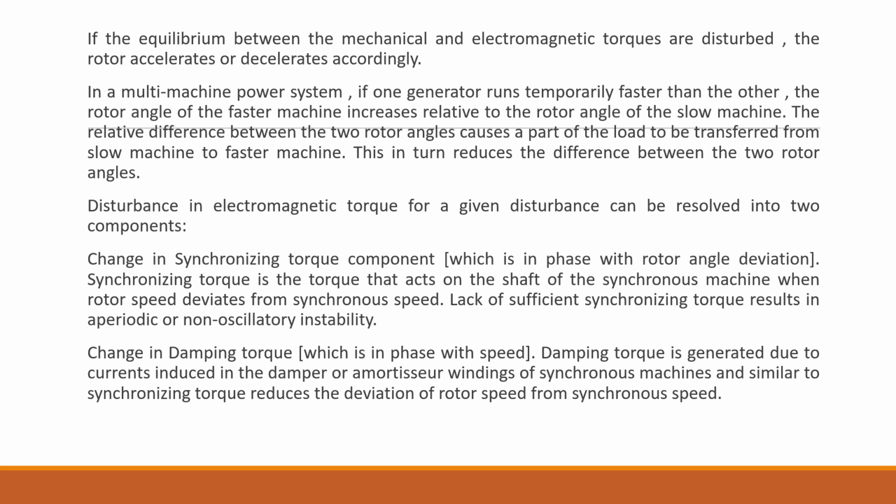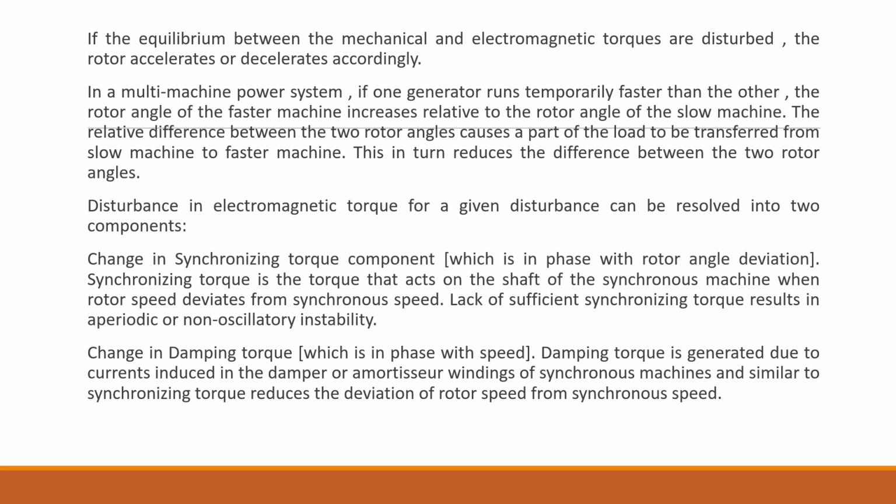Whenever there is a disturbance in the electromagnetic torque, there are two types of torque that can be affected. One is called the synchronizing torque, and the other is called the damping torque. Synchronizing torque depends upon the rotor angle deviation, whereas the damping torque depends upon the speed. Synchronizing torque comes into action whenever there is a deviation between the rotor speed and the stator speed, and it acts on the shaft of the synchronous machine.